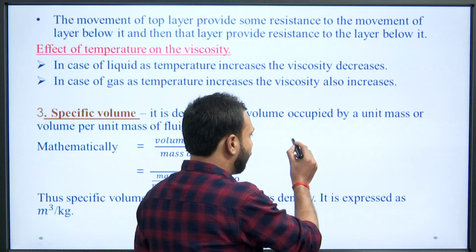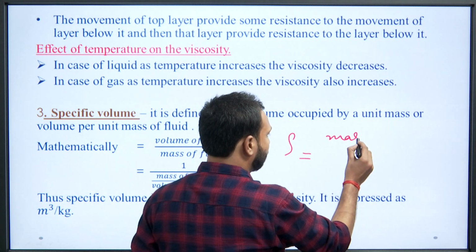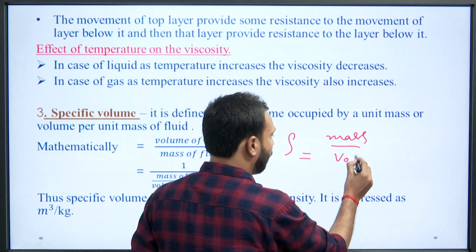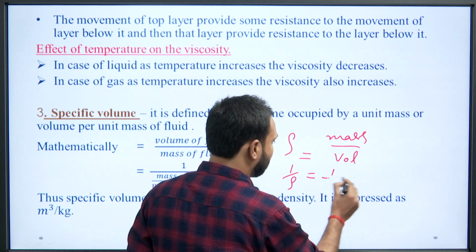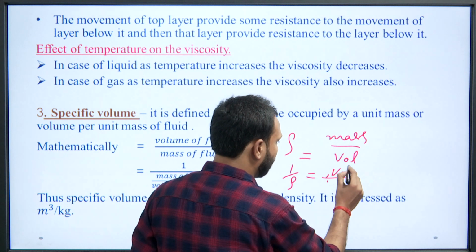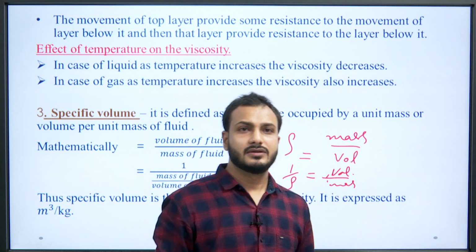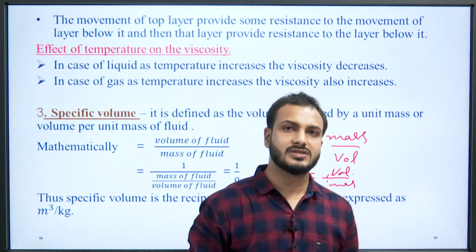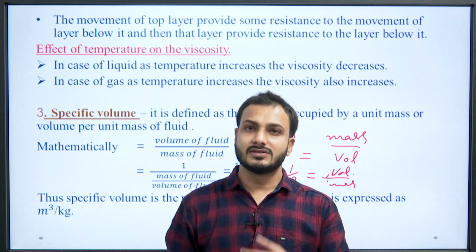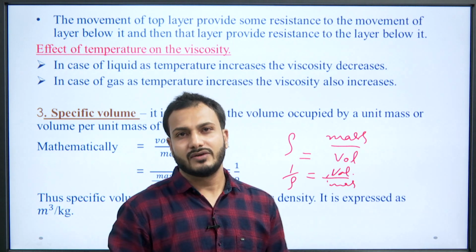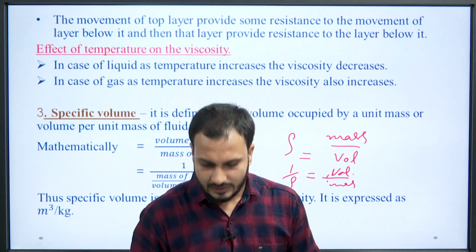Okay. So, if we observe this formula, volume of fluid upon mass of fluid, then in terms of density, we know that density is what? Density is mass of fluid upon volume. If we take the reciprocal of density, we will get volume upon mass of fluid. So, we can say that specific volume is the reciprocal of density, and since it is the reciprocal of density, volume is in the numerator, and we get the unit meter cube per kg.